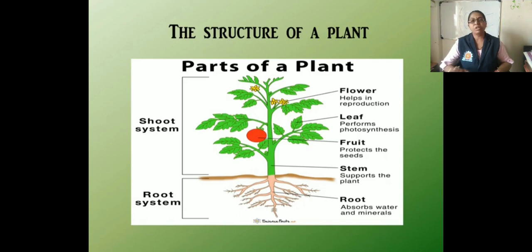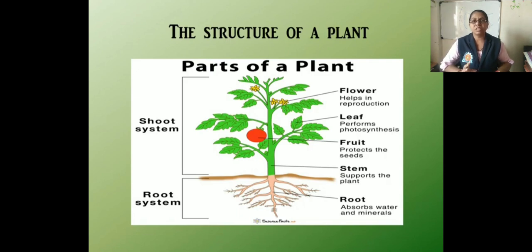The root, stem and leaves are the main parts of the plants. Plants bear flowers for reproduction. Flowers are transformed into fruits, and the fruits have seeds, and the seeds give rise to new plants.